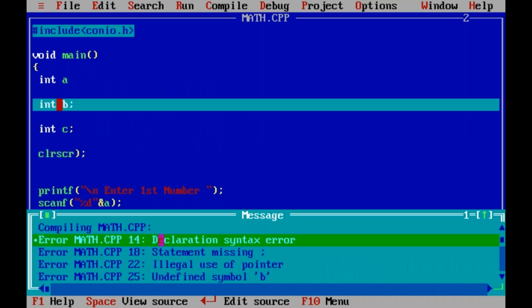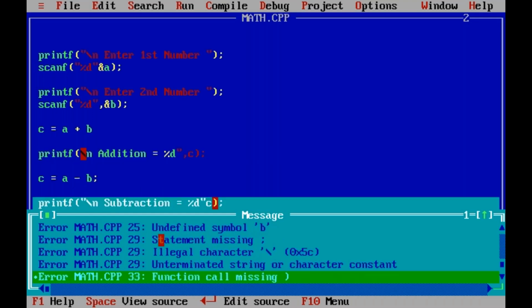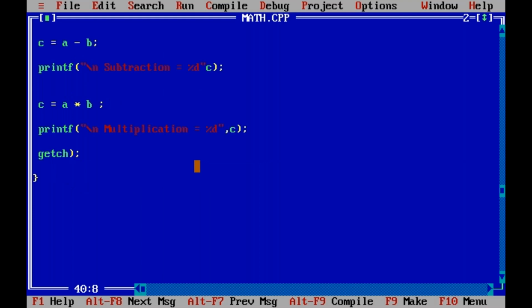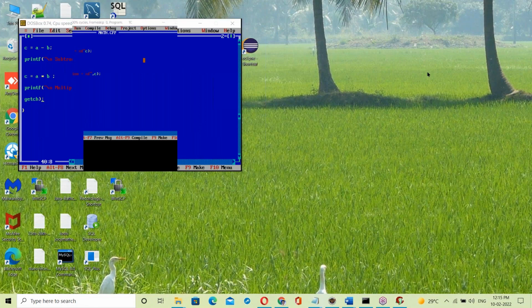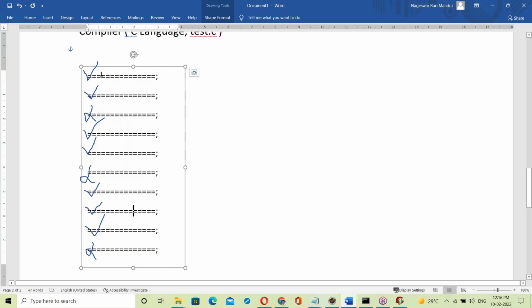See that? 14th line, 18th line, 22nd line, 25th line. Yes, all the errors from top to bottom. So the compiler shows all the errors from top to bottom. That's it. Okay, I think it's clear, right? The compiler checks the whole program from top to bottom and shows all the errors. This line, this line, this line, all the errors from top to bottom.